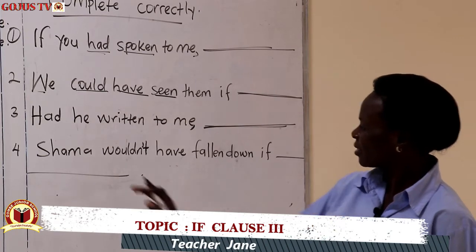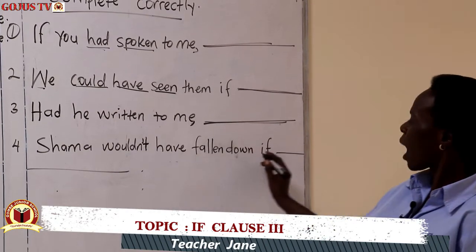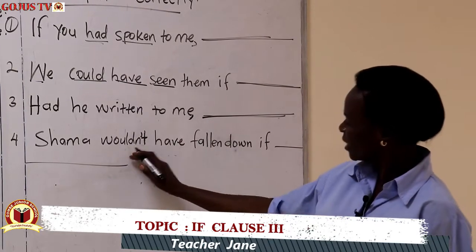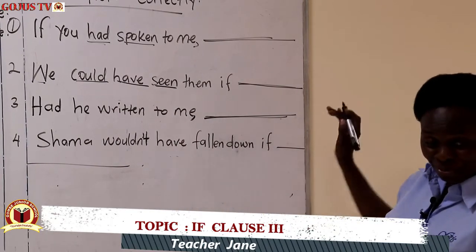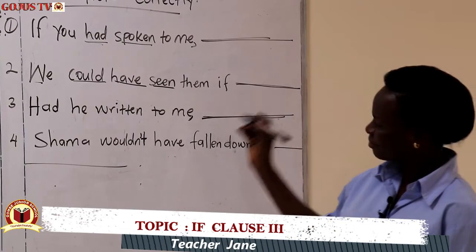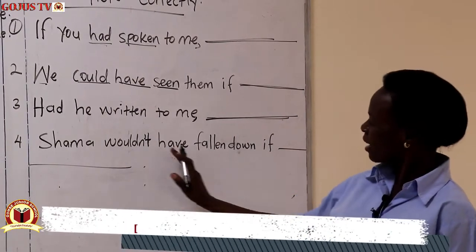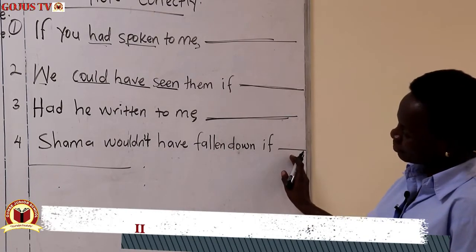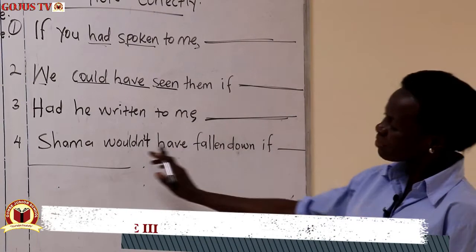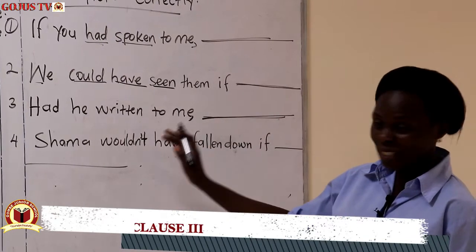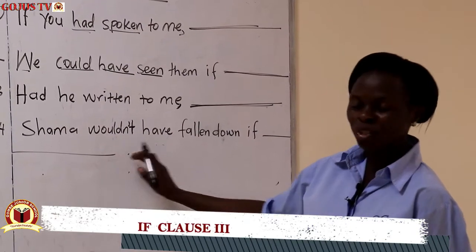Number 4, Shama wouldn't have fallen down if. You can as well complete as, if she had been careful, Shama wouldn't have fallen down. If she had not run fast, Shama wouldn't have fallen down. If she had been walking slowly.